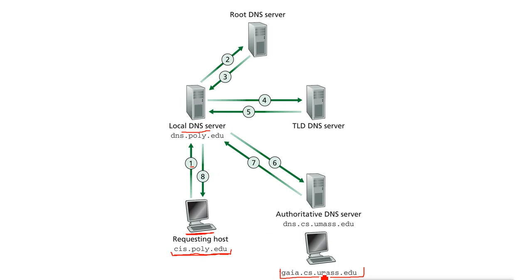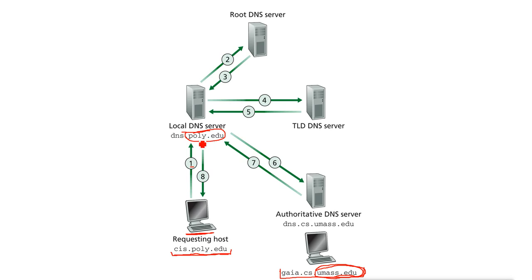So first it checks the domain name here. What is the domain name? This full name is called the fully qualified domain name, which is gr.cs.umas.edu. So first, what does this DNS server do? It checks the domain name first, and it tries to match this domain name with its own domain name. Is it my own domain or not? So every DNS server, when it gets any request, first tries to match the record with its own DNS domain.